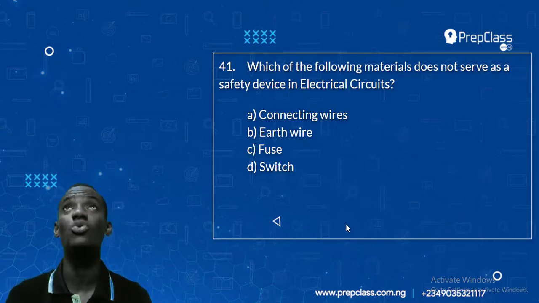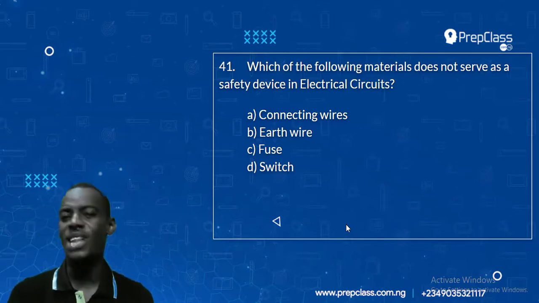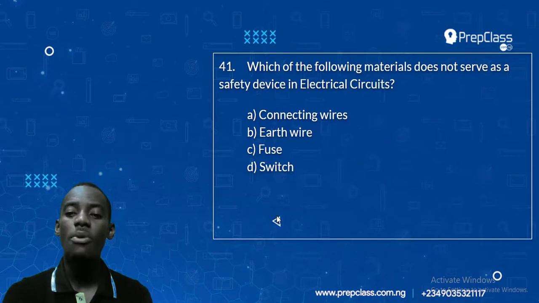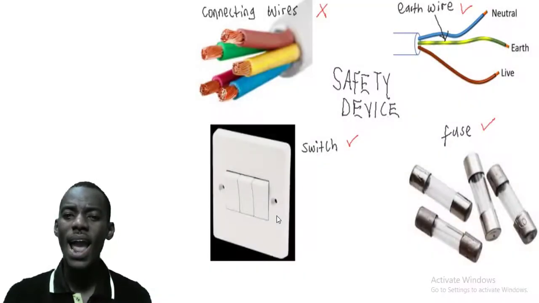Which one cannot protect you? Talking about electric installation, if you have wires in your house, which of these things cannot protect you? It's not for protection. Is a connecting wire for protection? Is earth wire for protection? Or fuse? Or switch? You may not be too familiar with some of these things, but don't worry, I will use a picture to explain them. Now, you've seen wire. Look at that connecting wire. Can the wire protect you? Actually, the wire, the connecting wire, is not for protection.